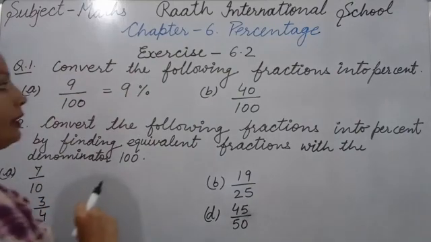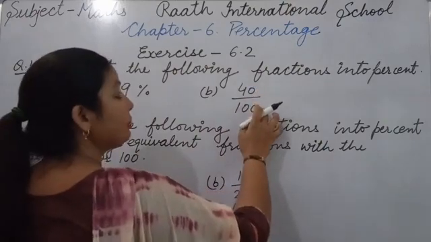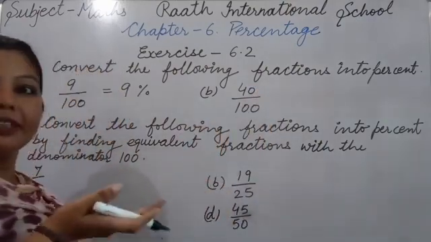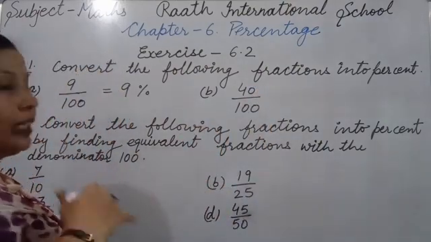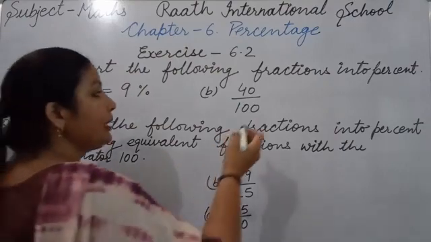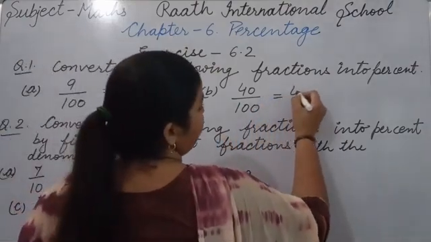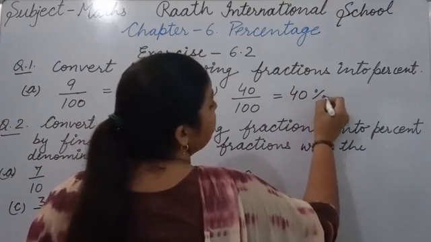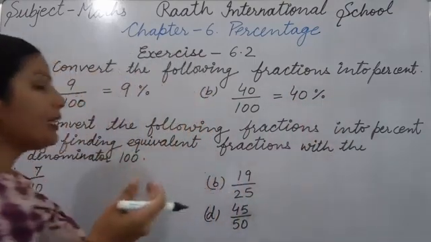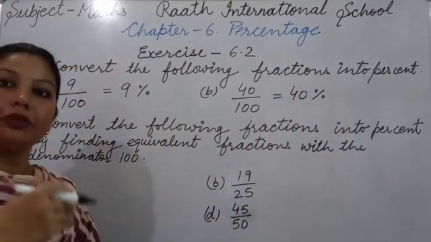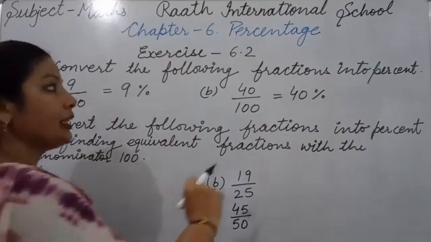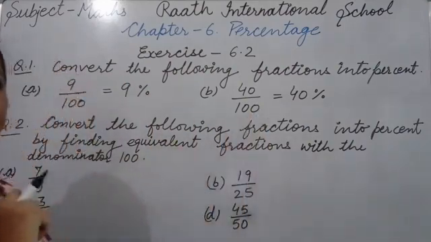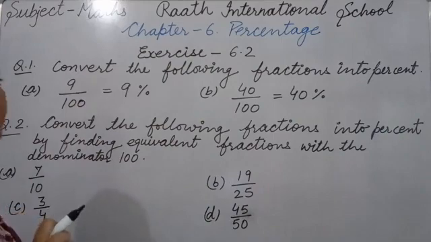Next, it's B part. There is given 40 upon 100. There is also already given 100 as denominator. So directly we can write. So what will we write? 40%. Only we should use the symbol of percentage. The same as in C part and D part, the denominator 100 is already given. So directly we should write our percentage. So C and D part you will do yourself. Okay. Now it's question number 2.